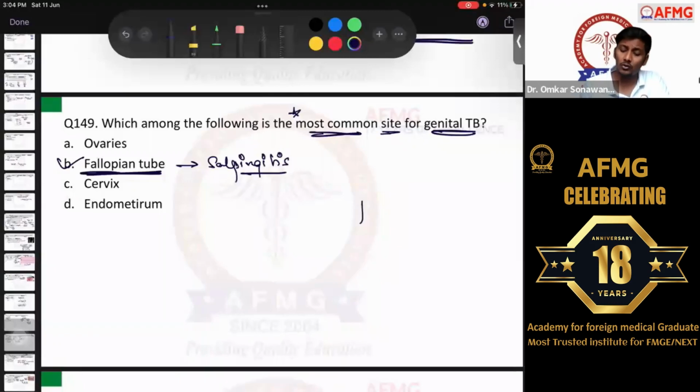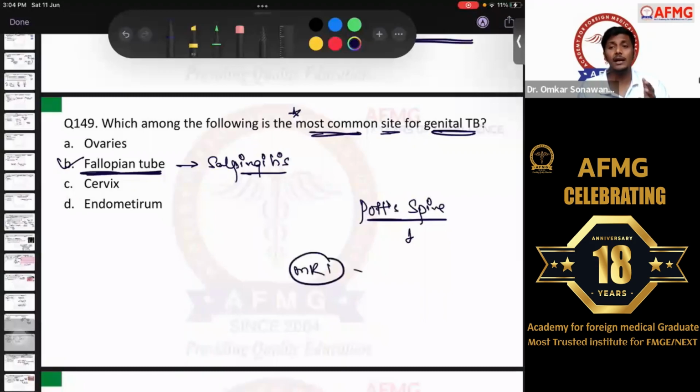Most of the people are saying there was also one question on Pott's spine. Pott's spine is nothing but tuberculosis of spine, and Pott's spine usually would have been the diagnosis if they have given an MRI. People are saying they have given an MRI, and on MRI there was destruction in and around the vertebra. That means this is the vertebral body. So around the vertebra, like lower part of the upper vertebra and upper part of the lower vertebra were damaged. That is the most common site of Pott's spine.